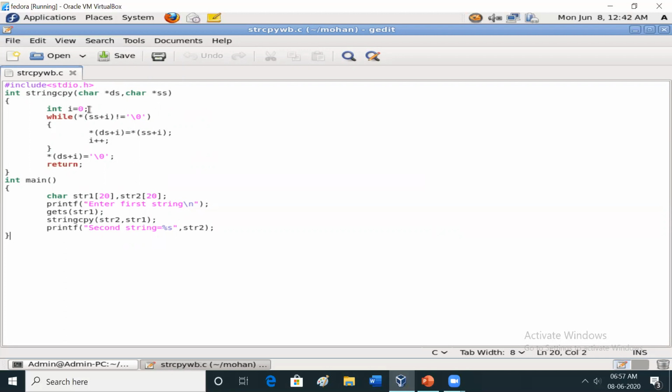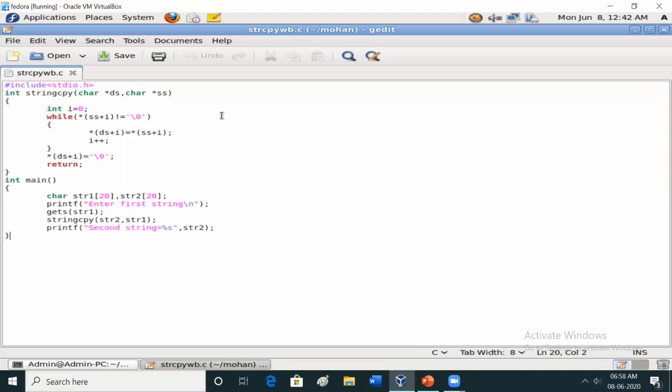The i value is initialized to 0, while *(ss+i). Ss refers to the source string, ds refers to the destination string. While *(ss+i), that is ss+0, you assume MOHAN.